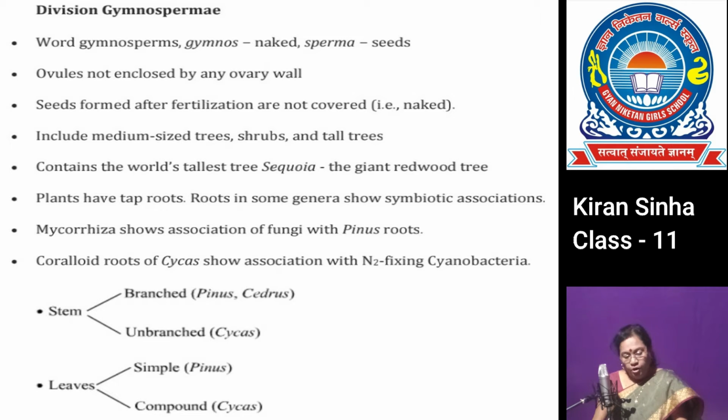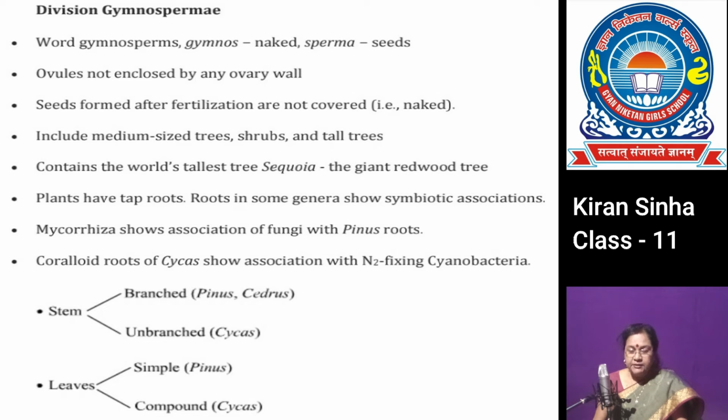Roots of these plants are mostly taproot, and they become associated with other organisms. For example, in pinus root, they harbor fungi and become mycorrhiza.